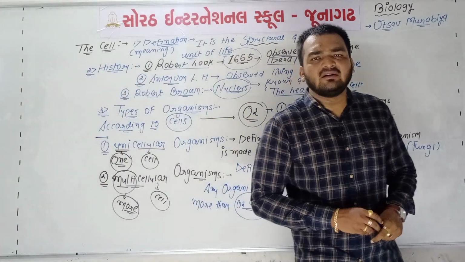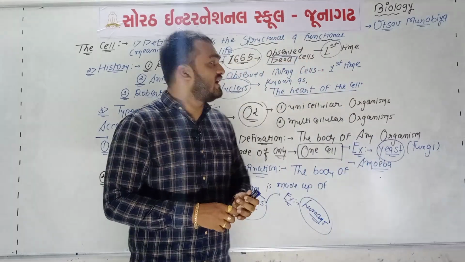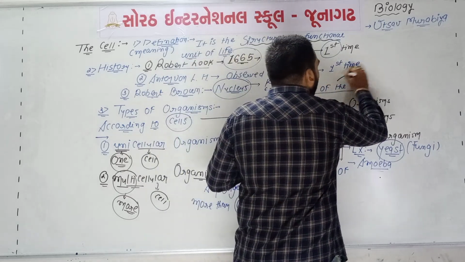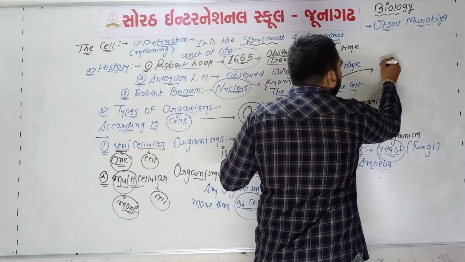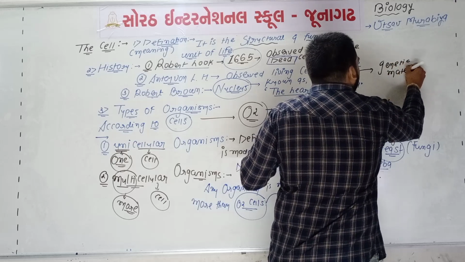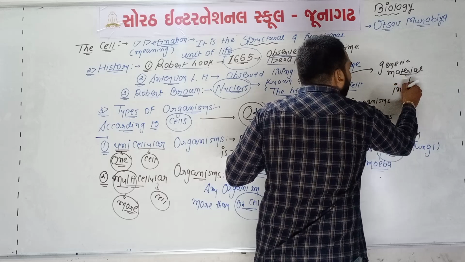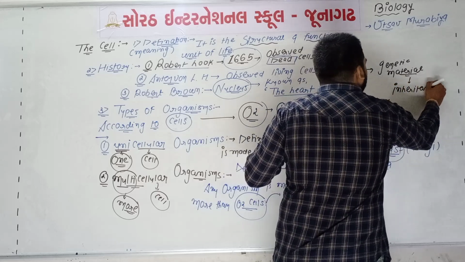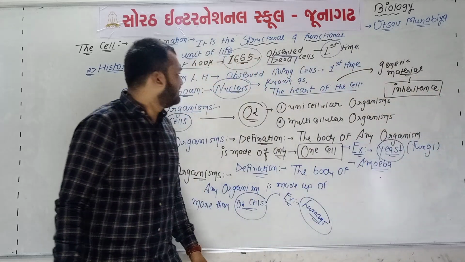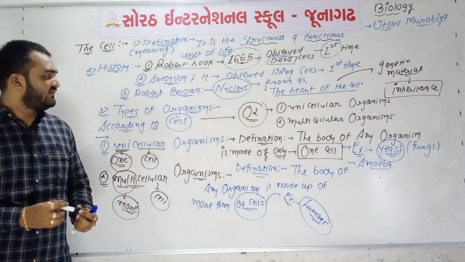Nucleus is one type of cell organelle. It is known as the heart of the cell. Why is the nucleus known as the heart of the cell? Because the nucleus has genetic material, and this genetic material is responsible for inheritance. So the nucleus is known as the heart of the cell.